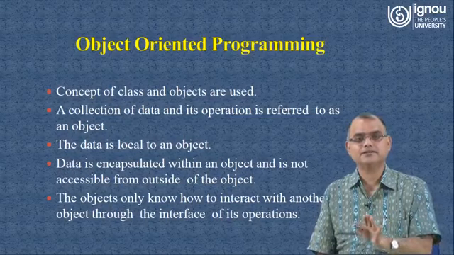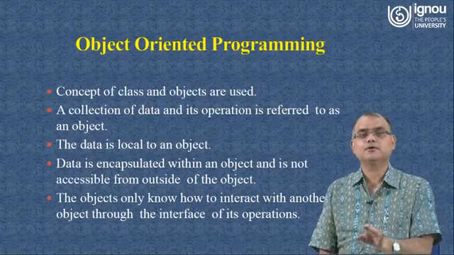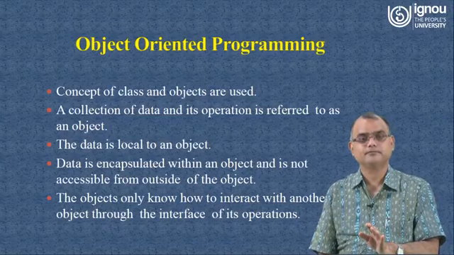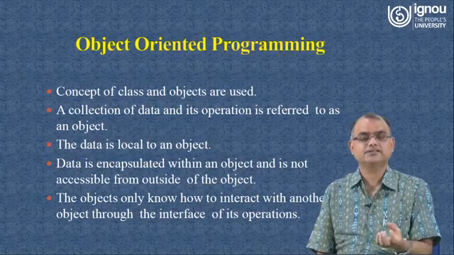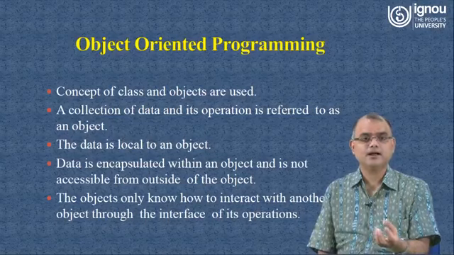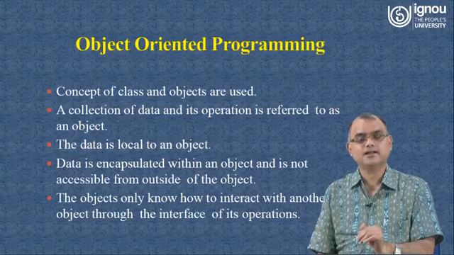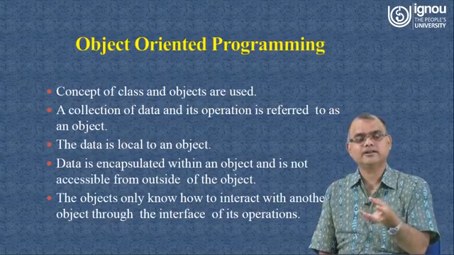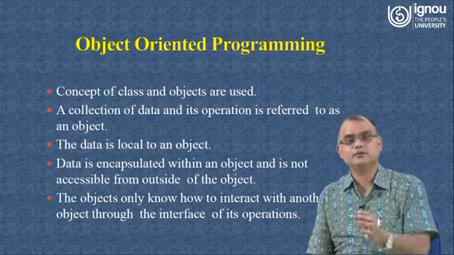So again I will say, just hold on to the questions you have. Then, data is local to an object. So the collection of data and operations are associated with the object, and those data are local to the object. Here we are talking about some local declaration or local assignment of different data to objects.